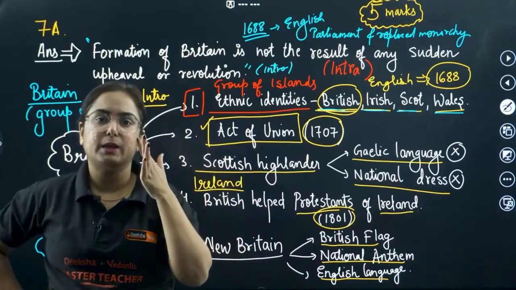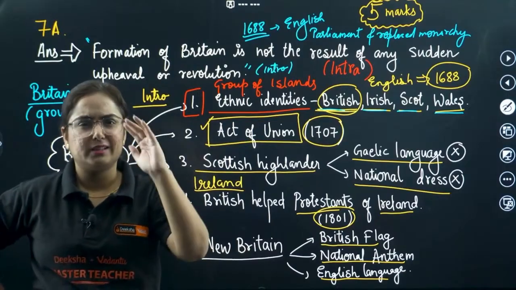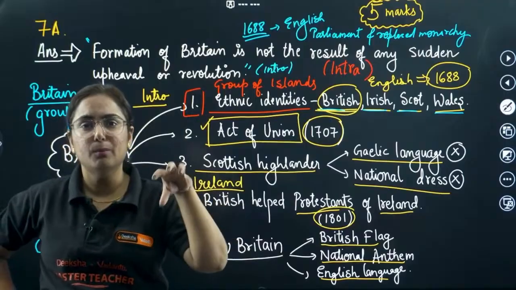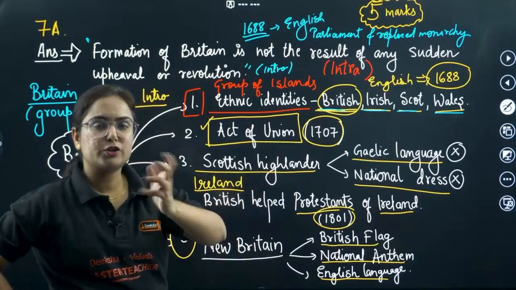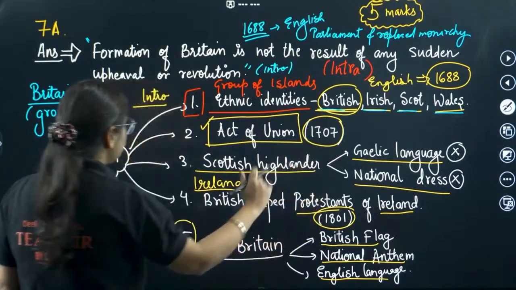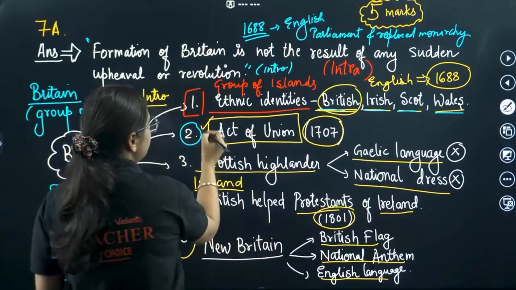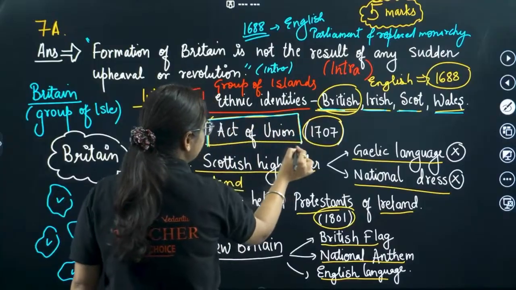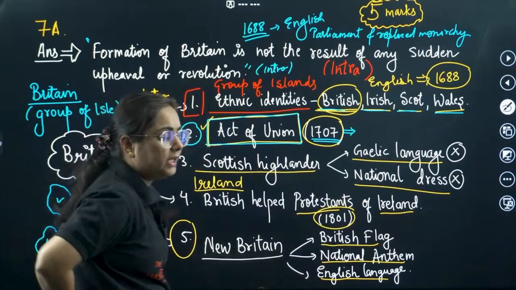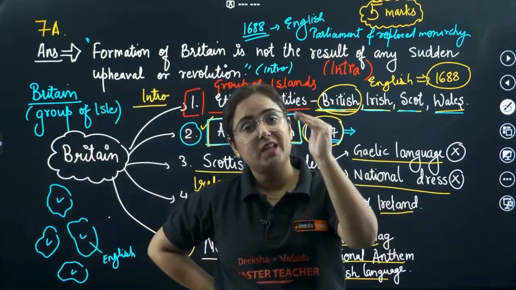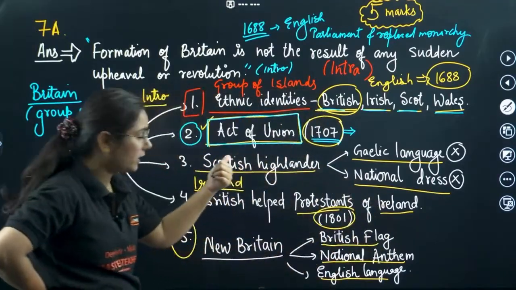However, there was a ruler. If we know the structure of the government of the United Kingdom right now, we can understand that there was the English Parliament, but there was the monarch also, right? The monarch was not elected, he or she was hereditary. Now what happened? They viewed Scotland next. With Scotland, because of their power, they signed the Act of Union in the year 1707. When they did that, they suppressed their culture, their identity, their language, etc. Got the point? Second point, we are done with Scotland.